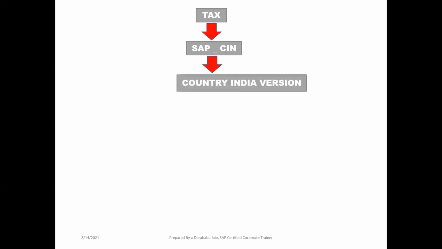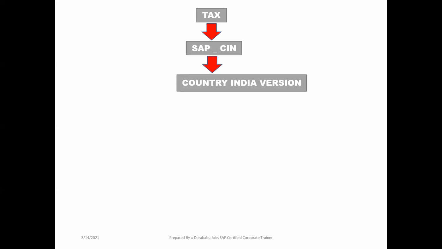Right. Now the entire tax process we need to understand. The whole tax process is controlled at our SAP SIN level. SAP SIN stands for Country India Version. Total Indian taxation is controlled in our SAP SIN.